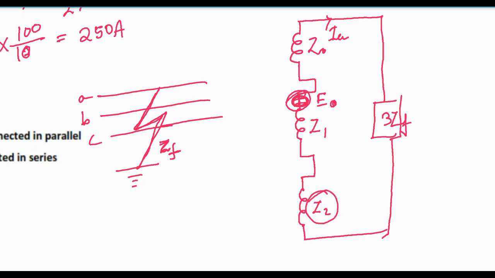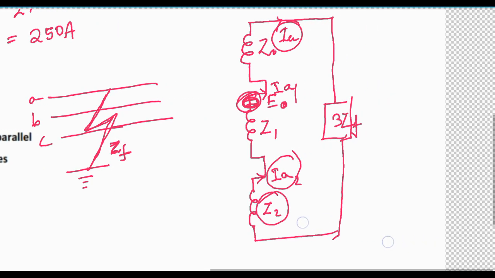negative sequence, and the current here will be IA2, and here the current will be IA1, positive sequence current, negative sequence current, and this one is zero sequence current, and all are connected in series. So what will be the IF, that is fault current?